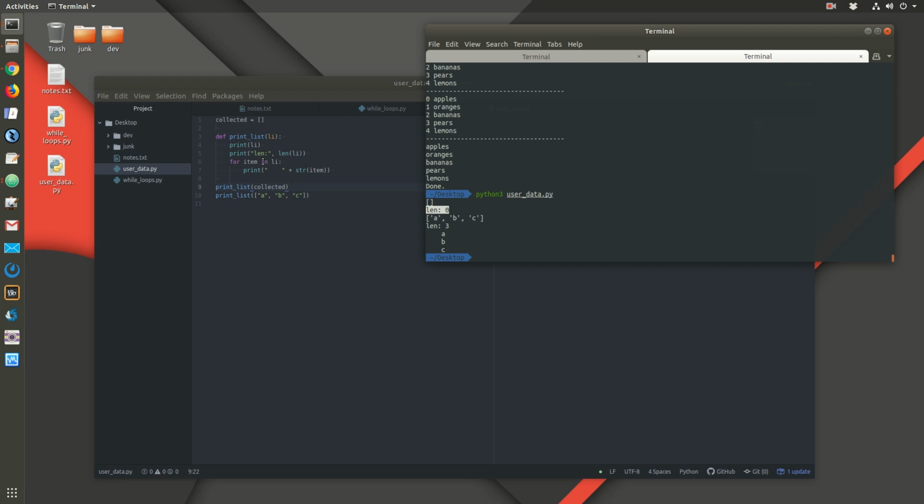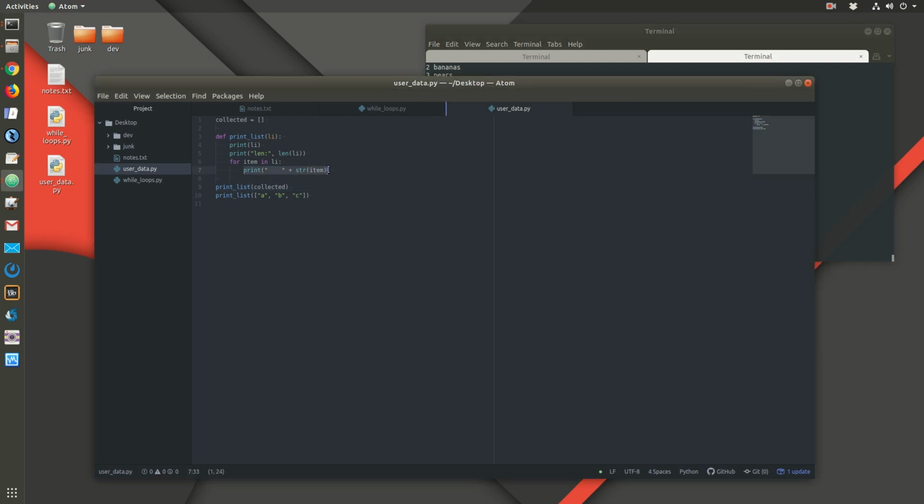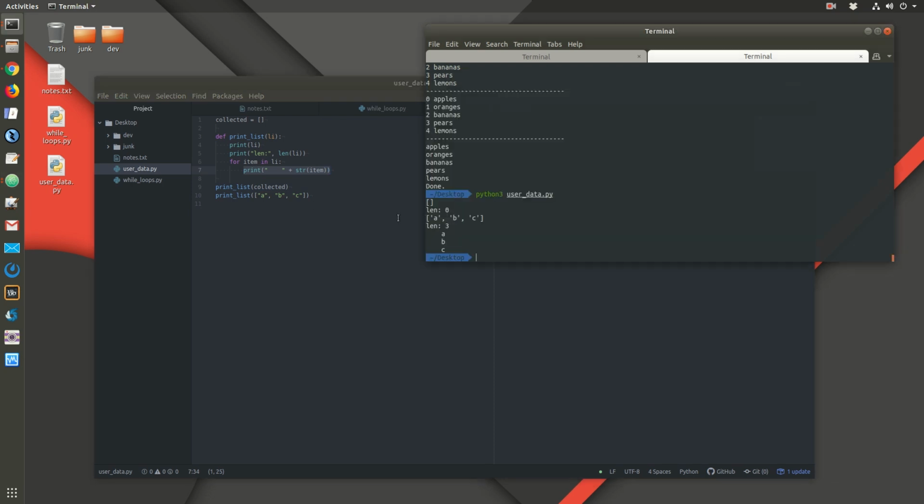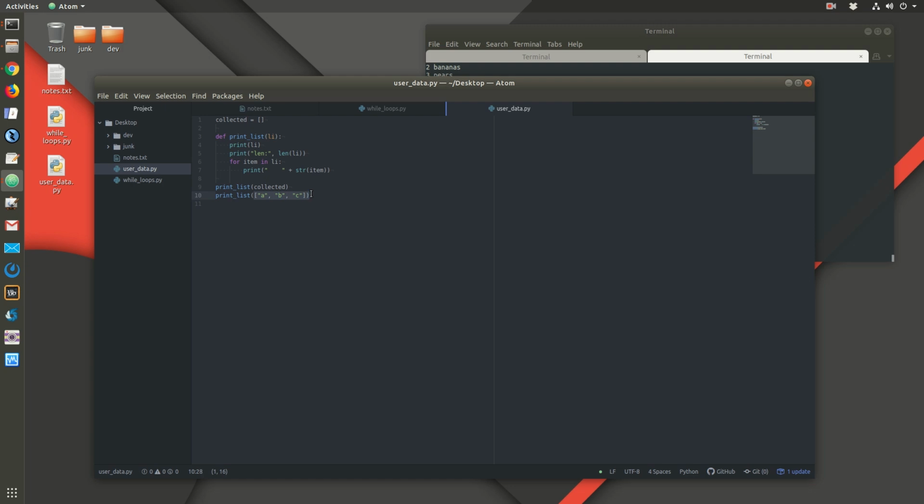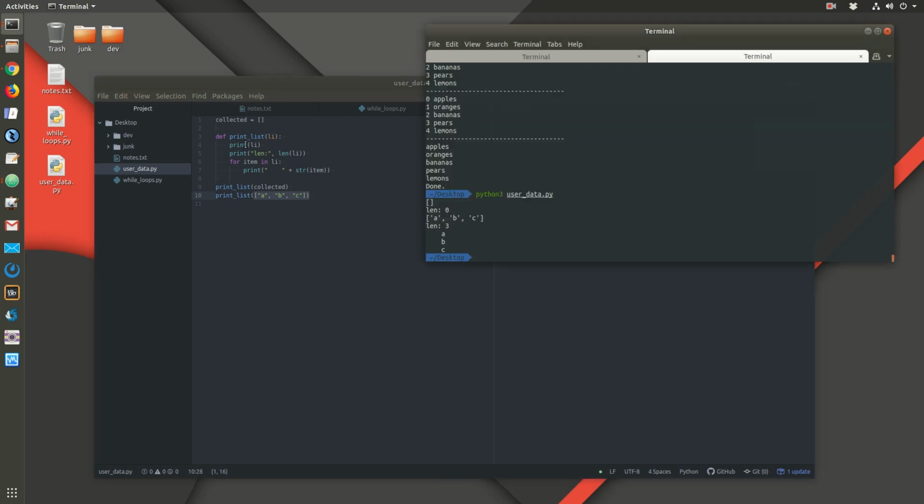It goes to the for loop, for item in li. There is no item in li because it's empty, so this line never gets executed in the first run through. Okay, second time, ABC. So it's calling print the list, there's ABC, print the length, it prints the length, and then for each item in the list, is there an item in the list?